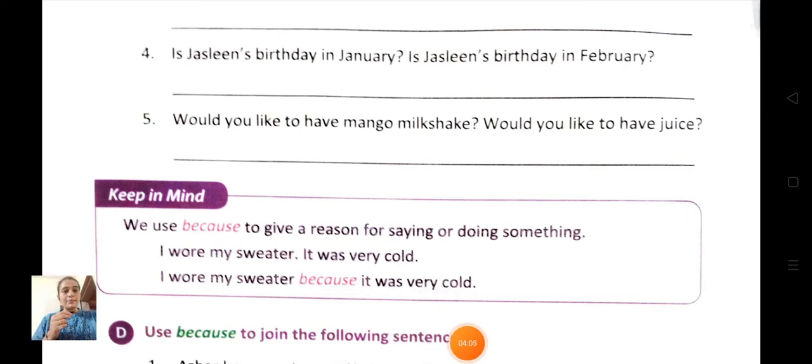Now let's see the example. I wore my sweater. It was very cold. So you can see here students. Now here the reason for wearing sweater is that it was very cold. So how will we write? I wore my sweater because it was very cold. Okay. We are using because to give reason. Okay.